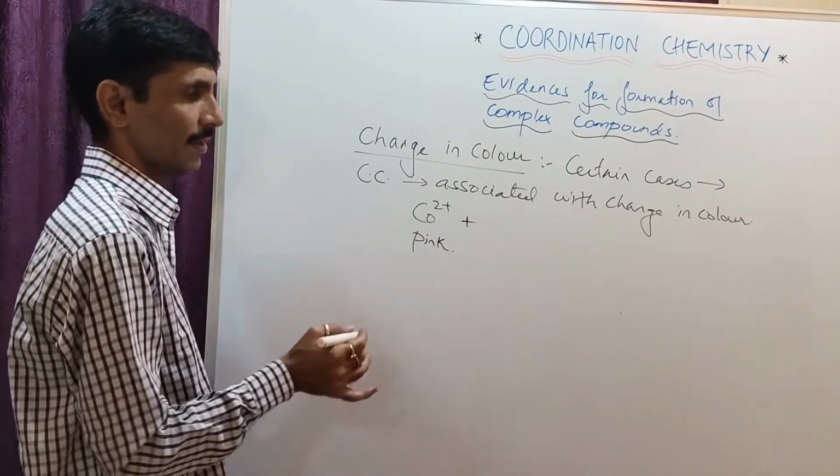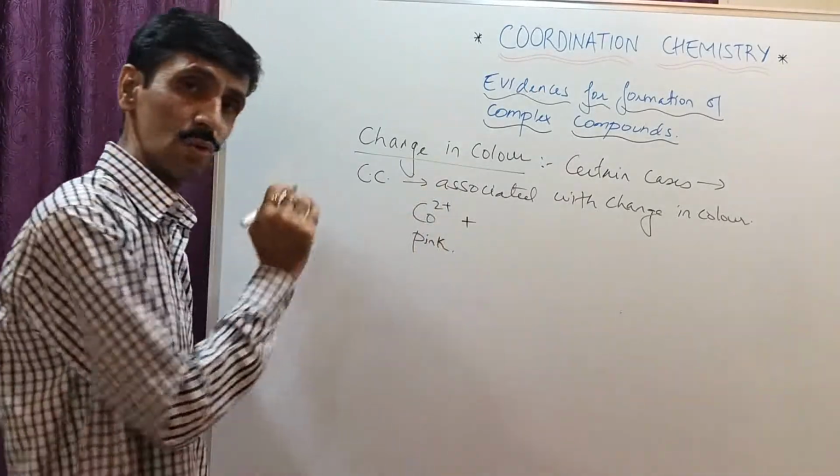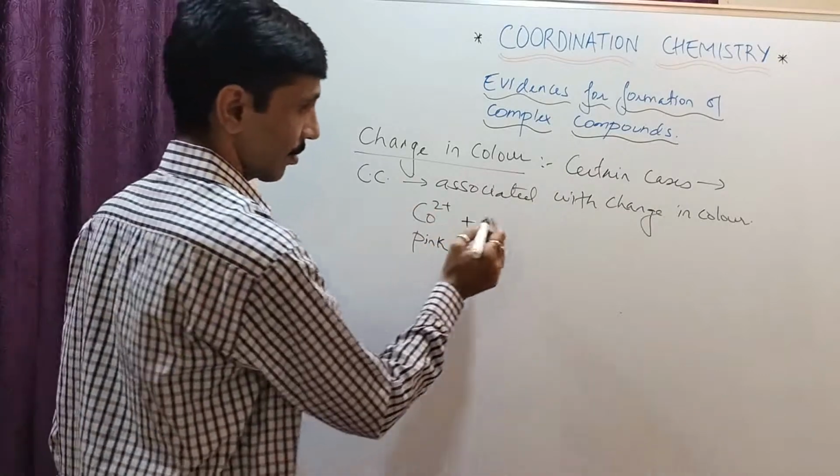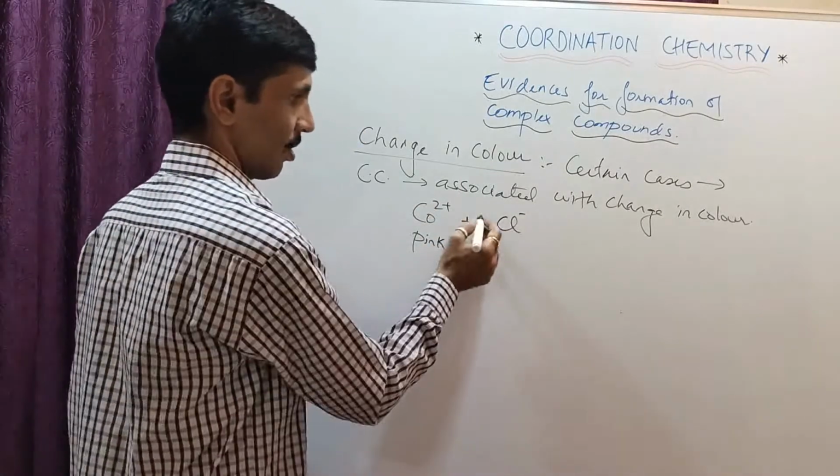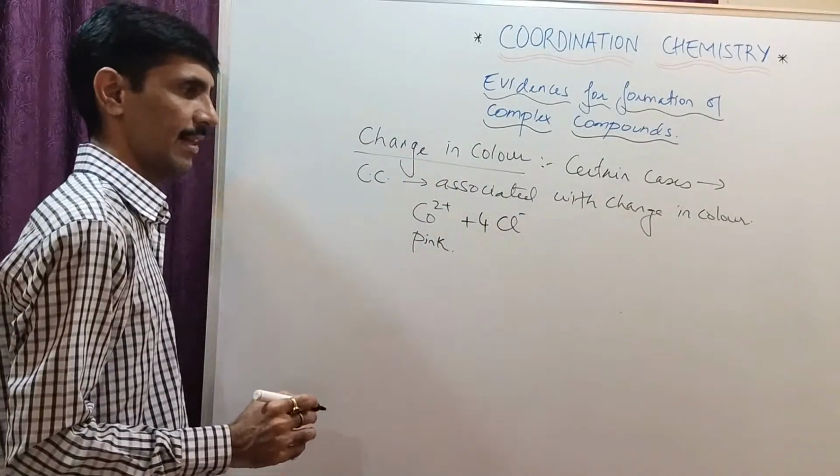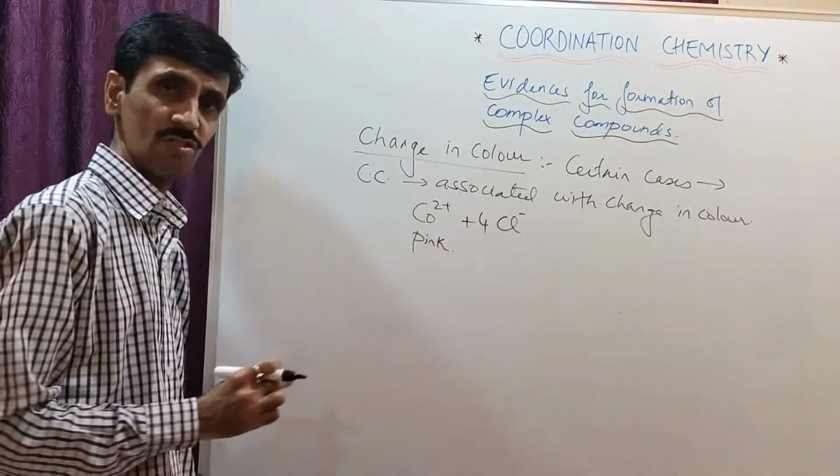Now when this is treated with a higher concentration of hydrochloric acid, अब ये hydrochloric acid contains chloride ions और मैंने higher concentration बोला तो ये 4Cl minus.